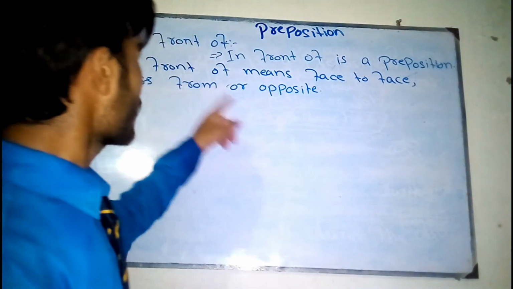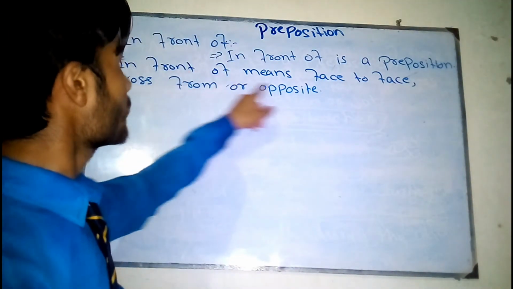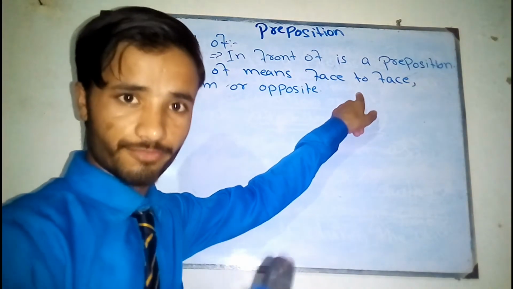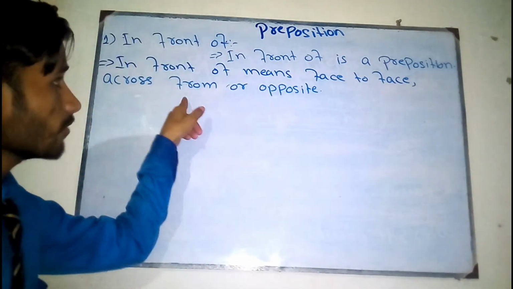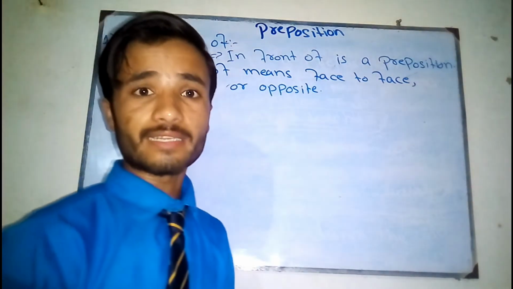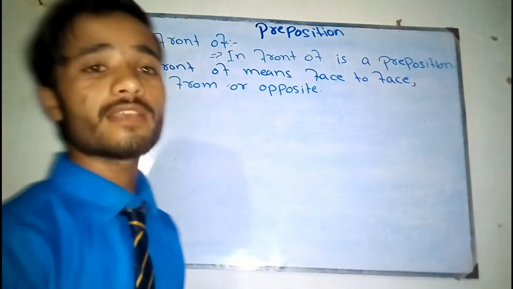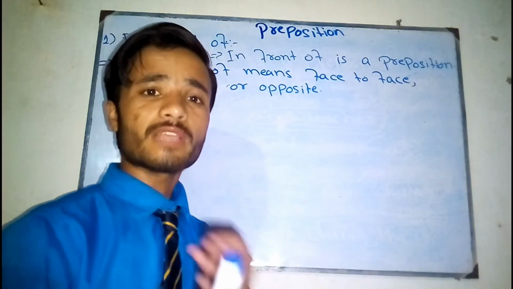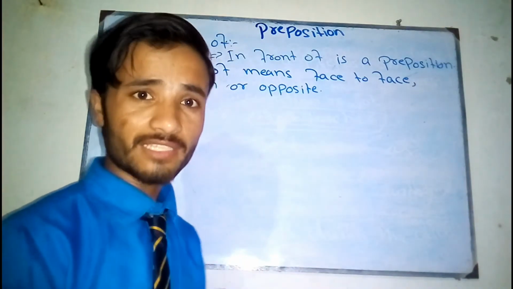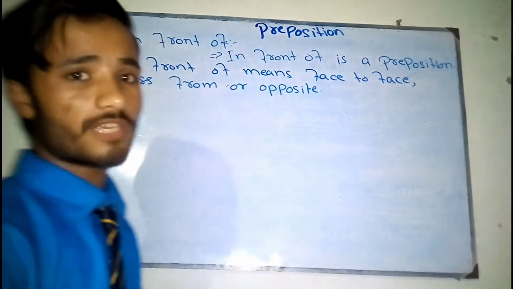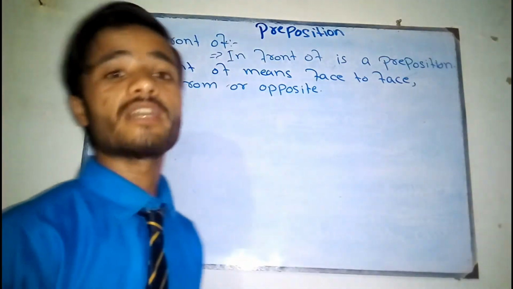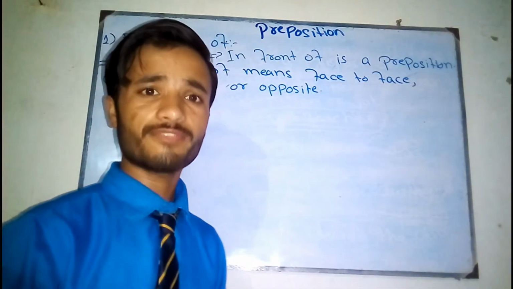What does in front of mean? See, in English, in front of means face to face, across from, or opposite. Is this clear? In front of का क्या मतलब है? In front of का मतलब ये है face to face, मतलब आमने सामने. Across from ये भी आमने सामने, और opposite खिलाफ. Opposite आप खिलाफ कह सकते हैं.